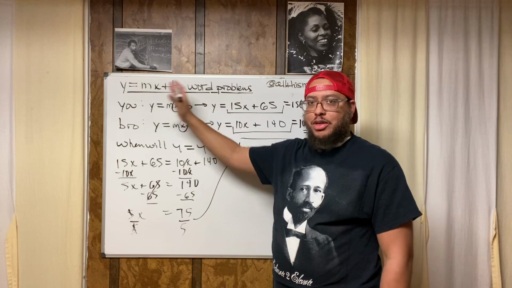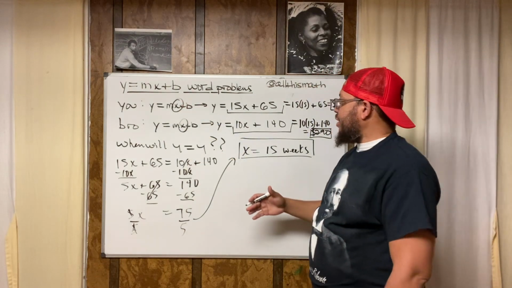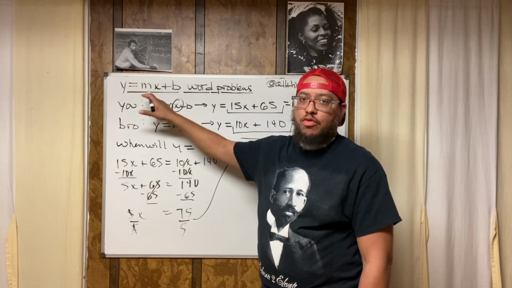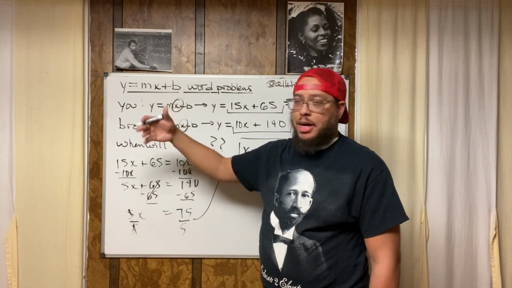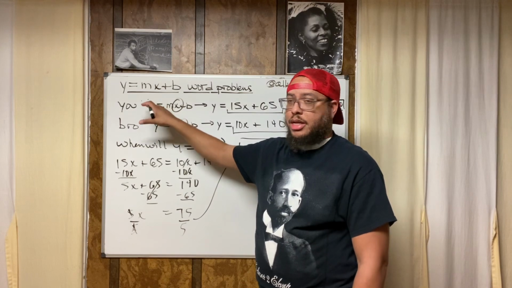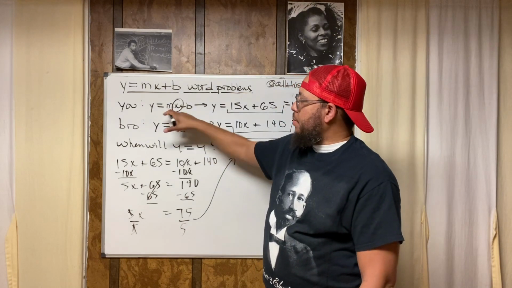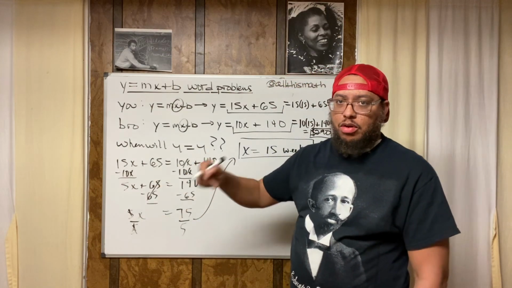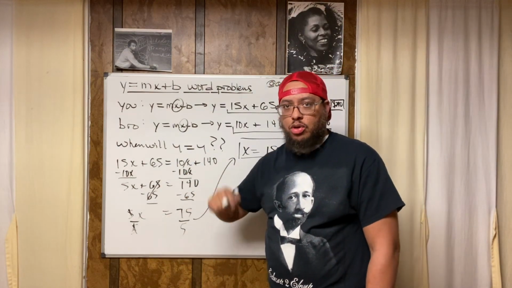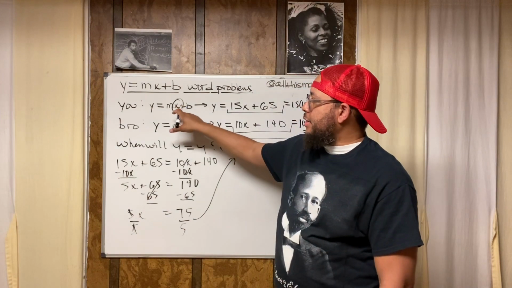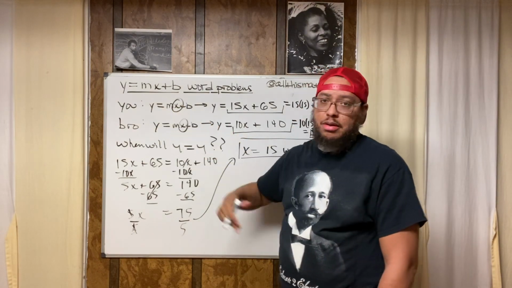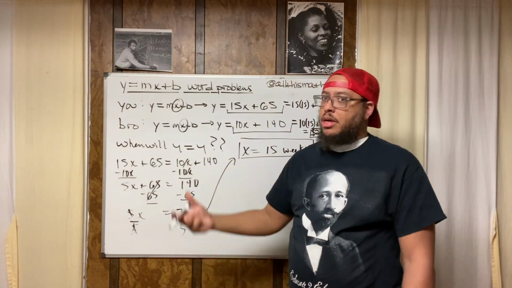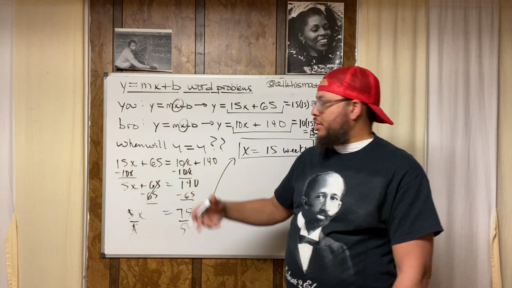Embrace y equals mx plus b. You know what I'm saying? Embrace it, all right? And when you see problems like this, just remember, the y is the total value that you end up with. If we're dealing with money, that's the total amount of money we want to end up with. M is the amount of money that's being deposited on a regular basis, or spent, or withdrawn on a regular basis. X is the amount of time, the number of hours, days, weeks, months, years, whatever, seconds, minutes, right?